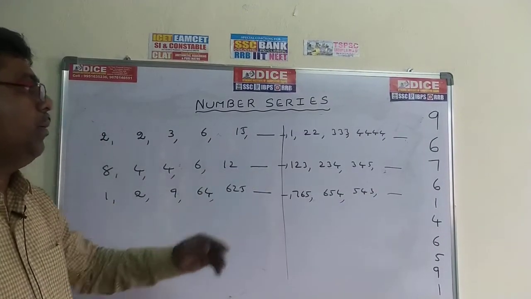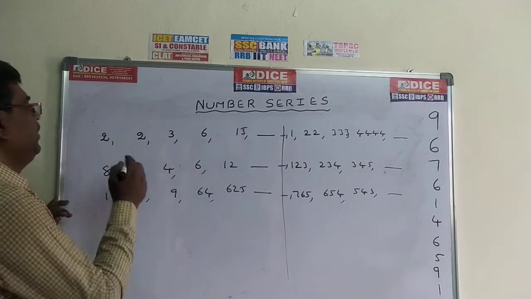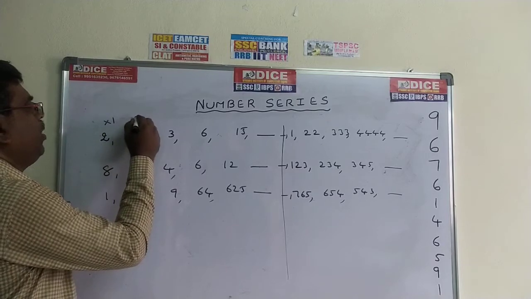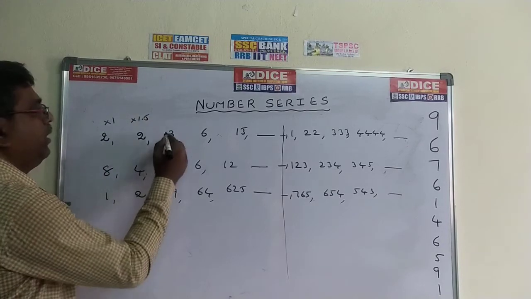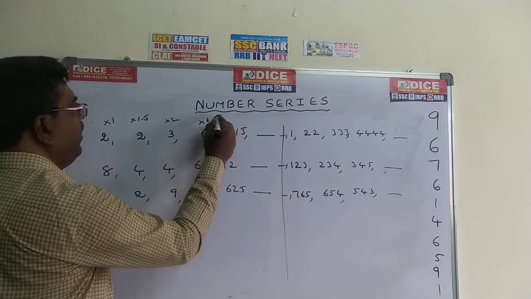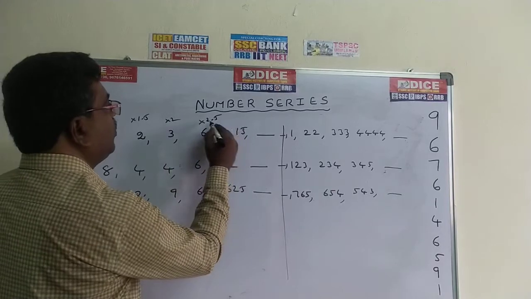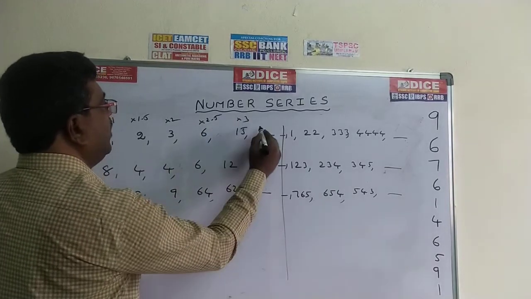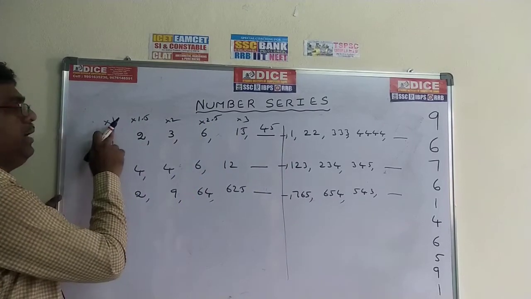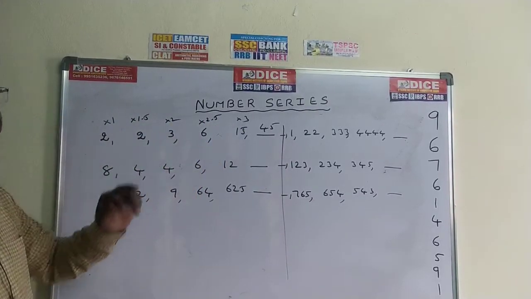Now come to these problems. 2, 2, 3, 6, 15. So here 2 into 1, 2. 2 into 1.5, 3. 3 into 2, 6. 6 into 2.5, 15. The multiplication is 1, 1.5, 2, 2.5. So the next is into 3, and 15 times 3 is 45, the answer. Here the multiplication is into 1, 1.5, 2, 2.5 and so on. So the value becomes 45.